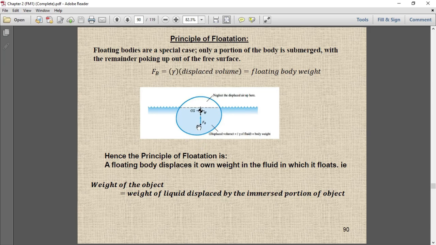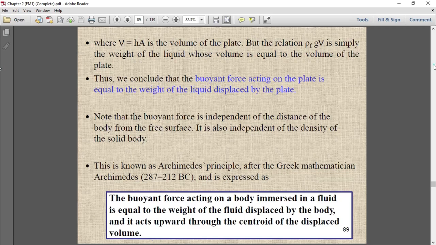Okay, and this is the center of the displaced liquid. Now we are going to find out what is the magnitude of this buoyant force, how we can calculate the magnitude of this buoyant force.